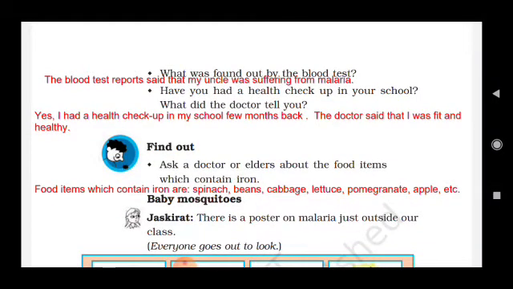Have you had a health checkup in your school? What did the doctor tell you? Yes, I had a health checkup in my school a few months back. The doctor said that I was fit and healthy.